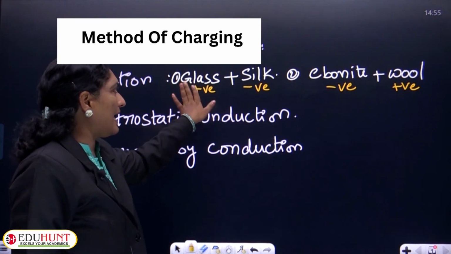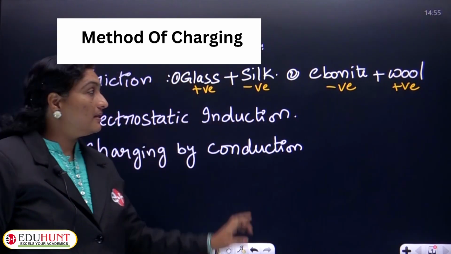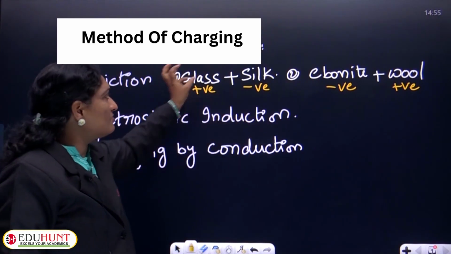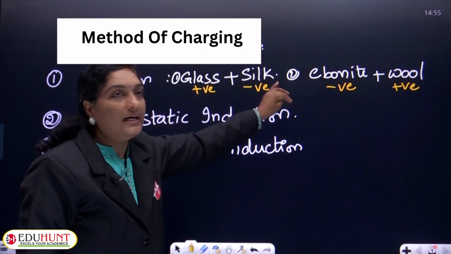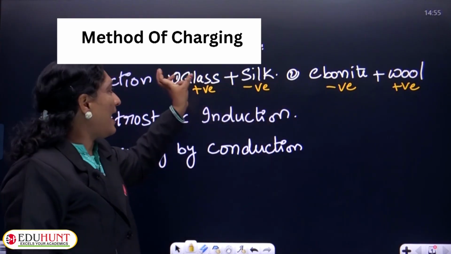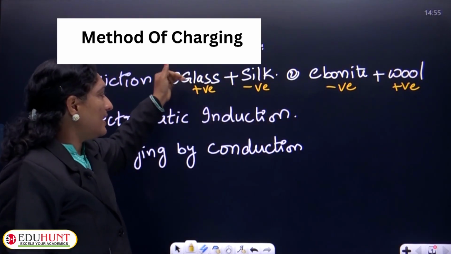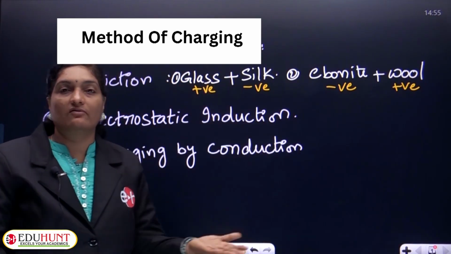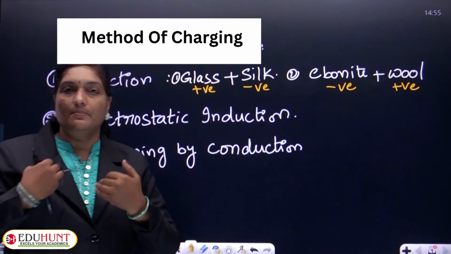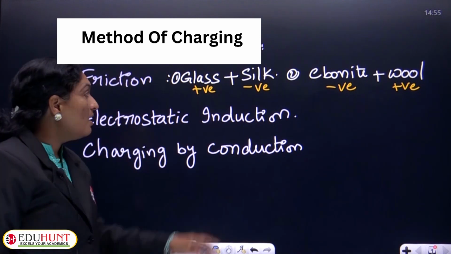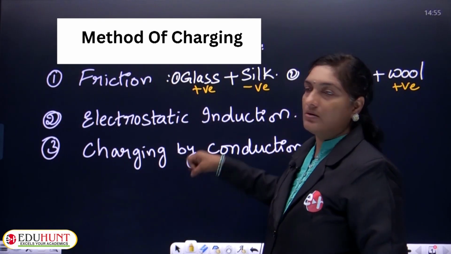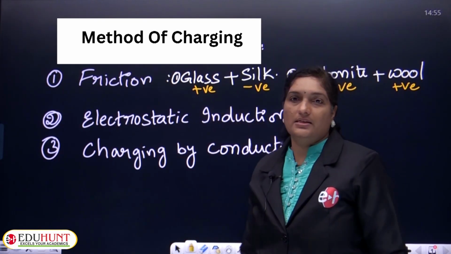Whenever a glass rod is rubbed with silk, the glass rod loses electrons. The electrons from the glass rod will get transferred to the silk. As it gives up its electrons, it will have fewer electrons and become positively charged, whereas the silk cloth, while gaining those excess electrons, will become negatively charged.